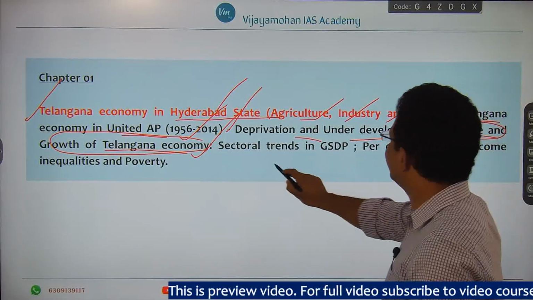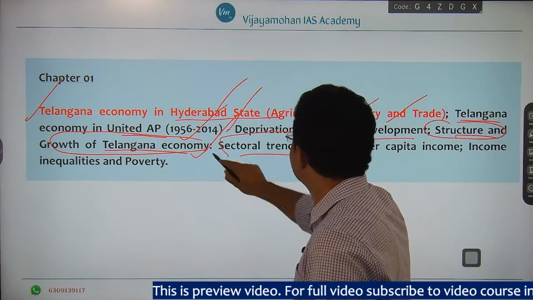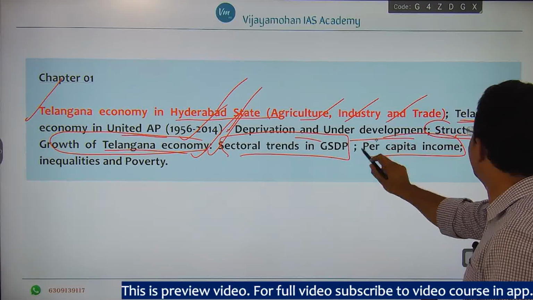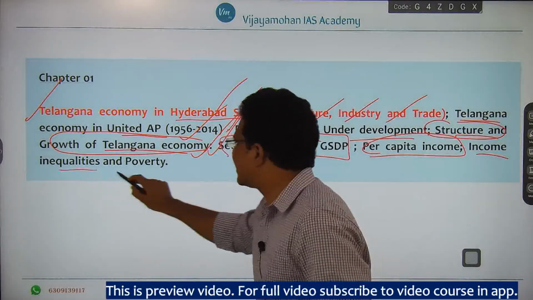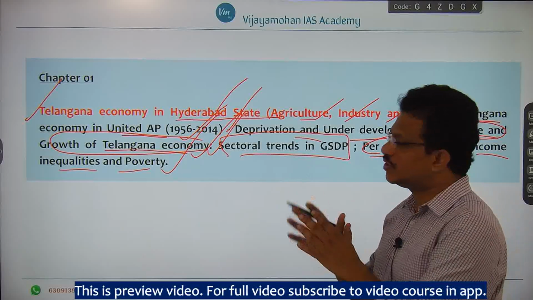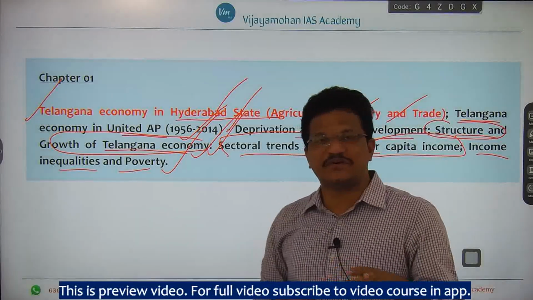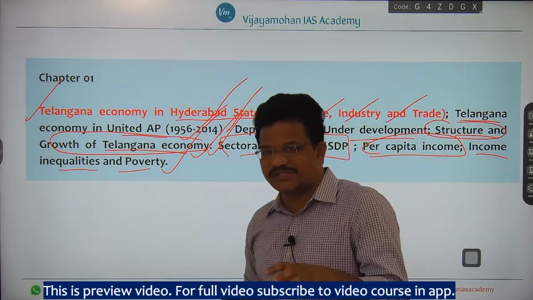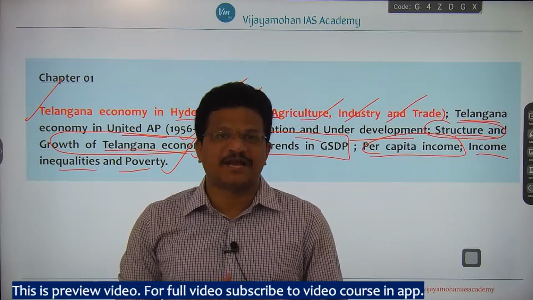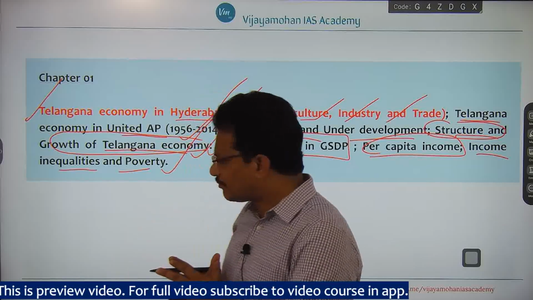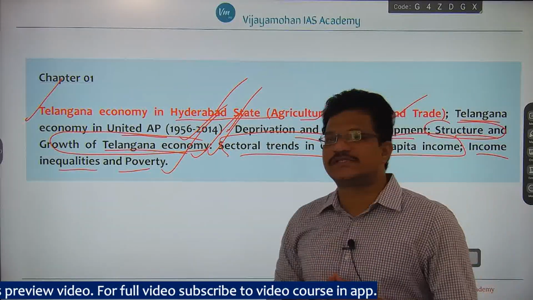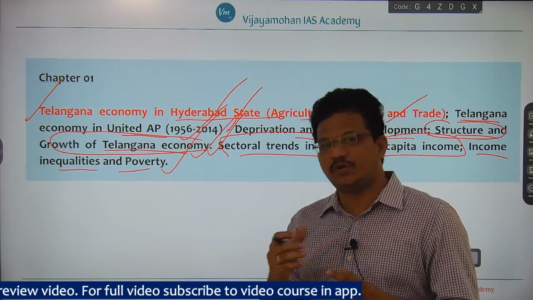Now you will see some of the sectoral trends in GSDP. This is also a mixture of core and dynamic aspects, and per capita income, income inequalities and poverty. This is also a mixture of core and dynamic content. So throughout the entire syllabus of your Telangana economy, it is a good mixture of core content as well as dynamic content. I want to stress the point that as far as core content is concerned, once you prepare and get hold of the core content,